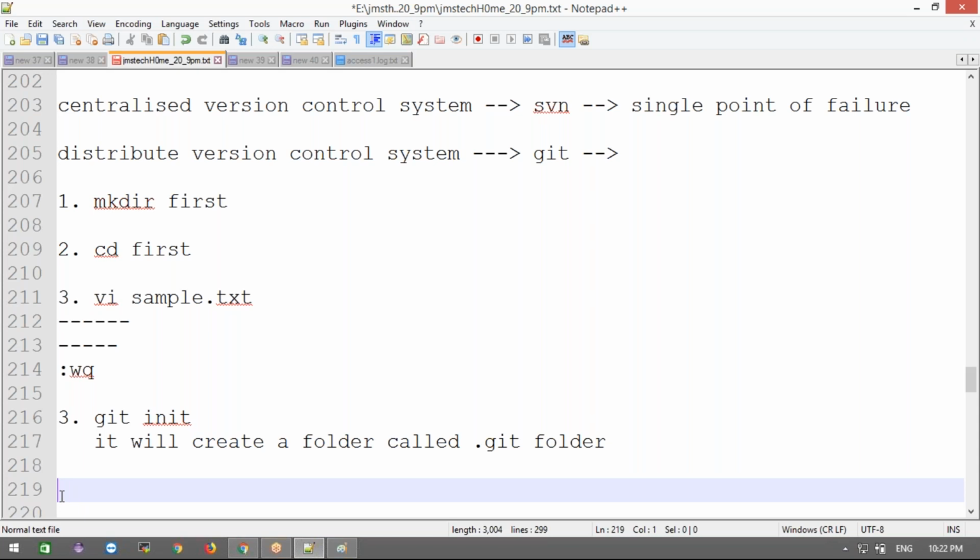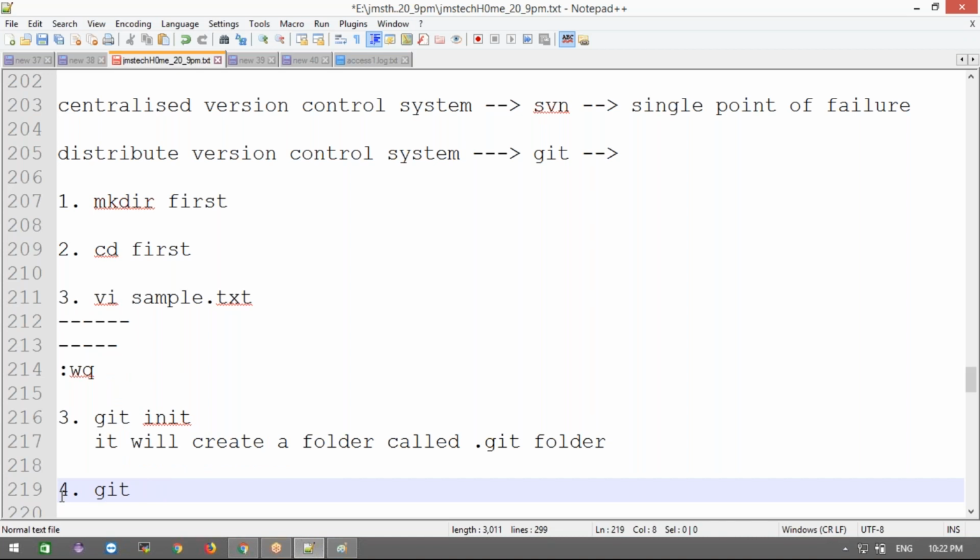Okay. Now next, after adding any file, we need to add these files. We need to do git init, then git add, inside that folder only.